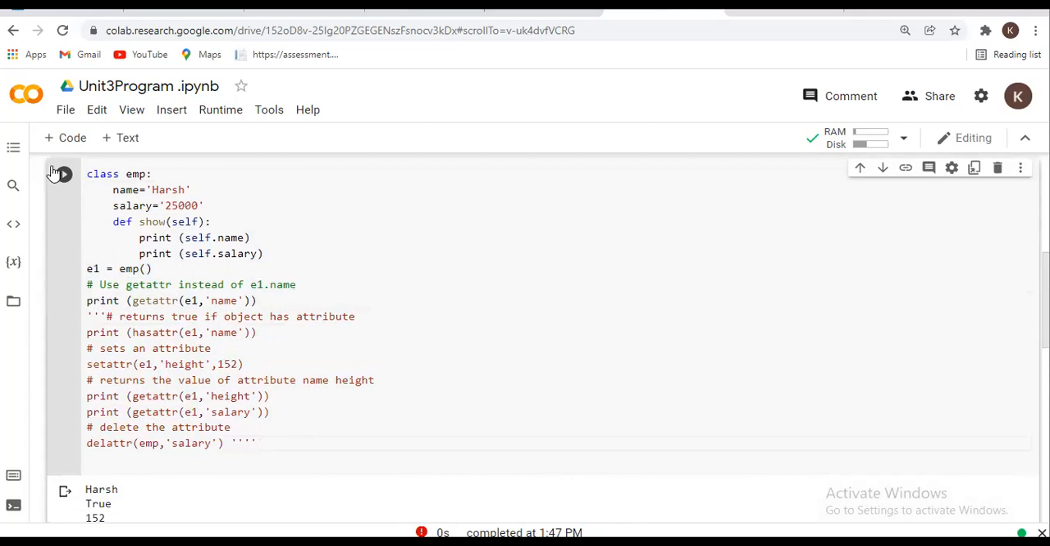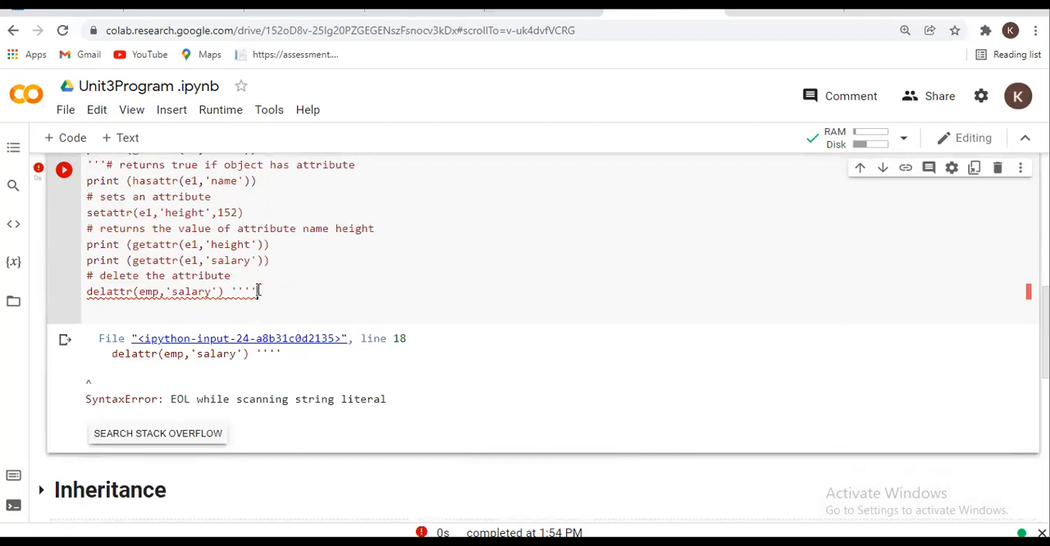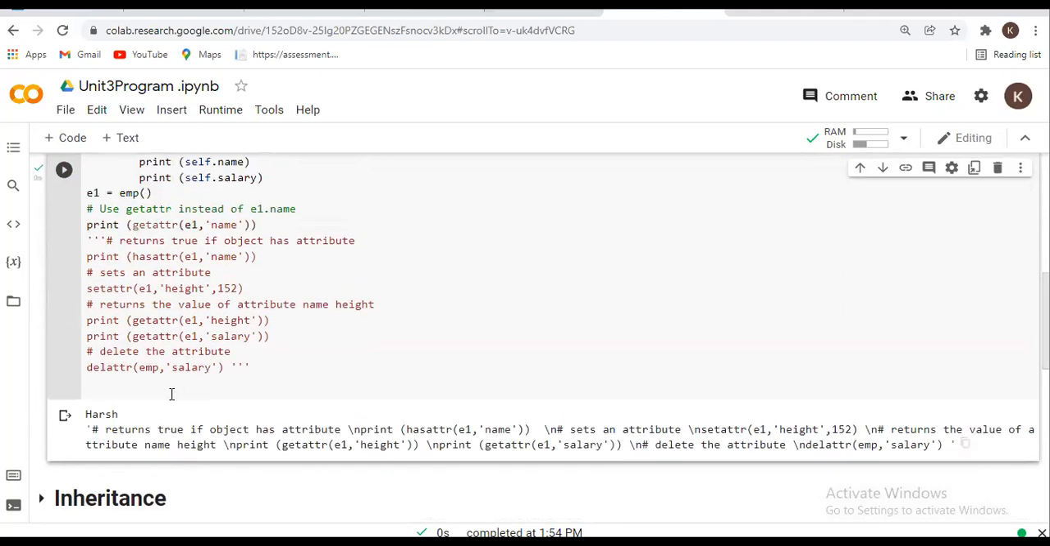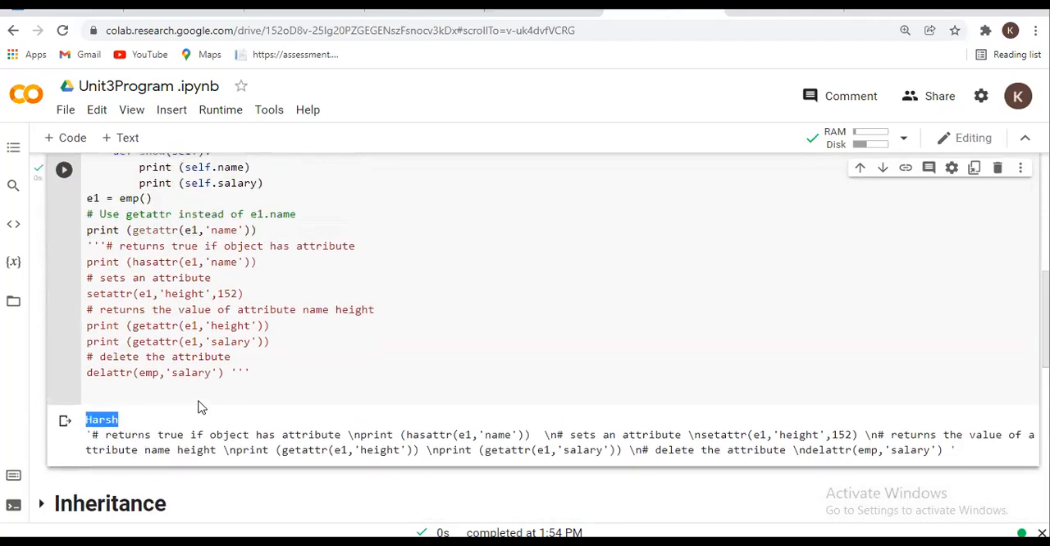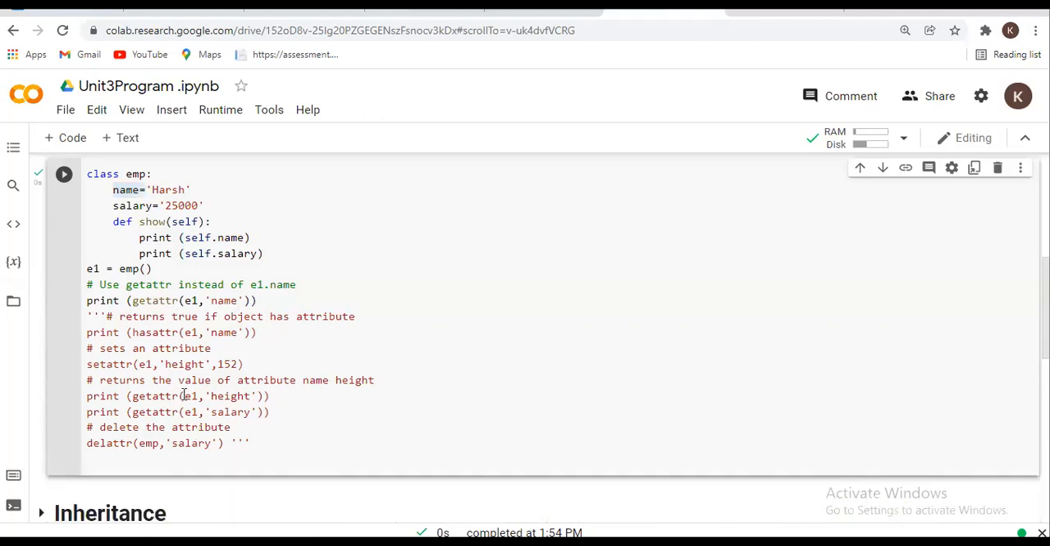So after execution of the getattr method, you have to see the result here. It will only return the name. Why? Because I just want to display the name from all the attributes. I want just the name only, so it will return the name of that employee only. Okay, that will be the get method. Means we are retrieving specific data which we want. Okay, then next.